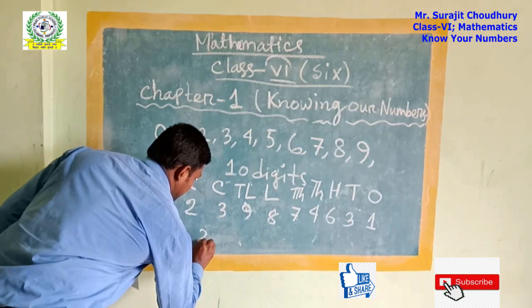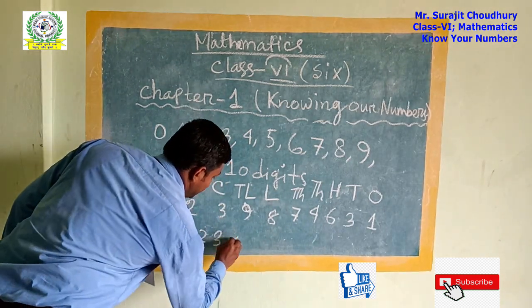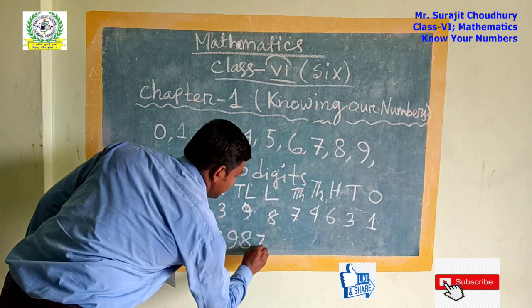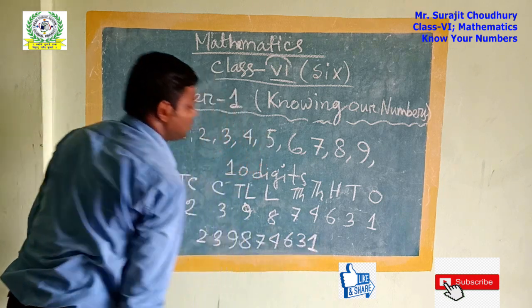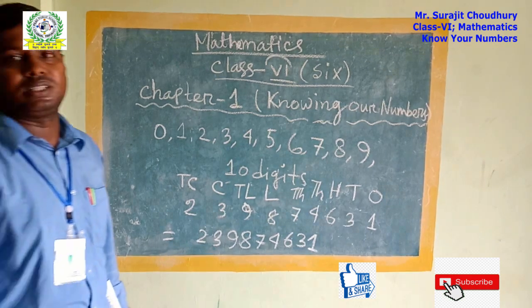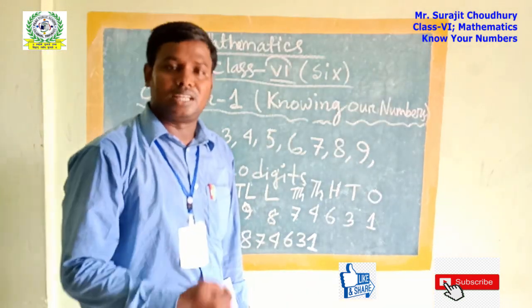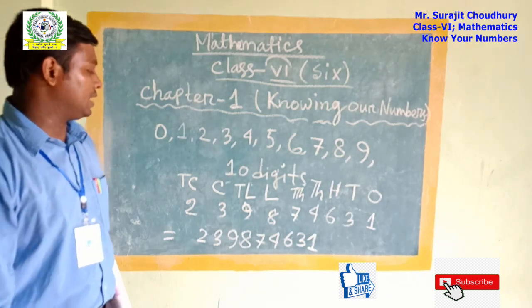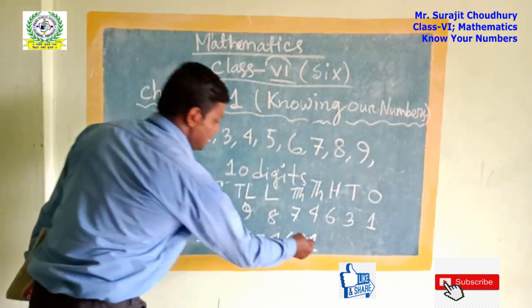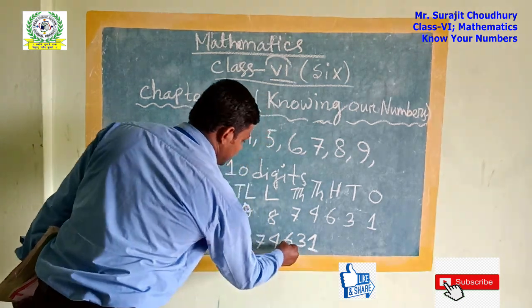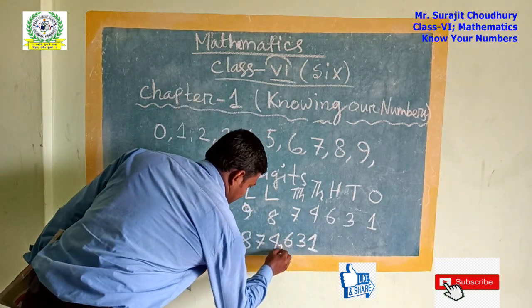Once again, write the number: 2, 3, 9, 8, 7, 4, 6, 3, 1. There are no strict rules for placing the commas; they are only for our better understanding. First, we place a comma after 3 digits from the right.